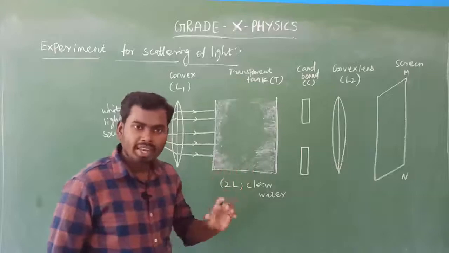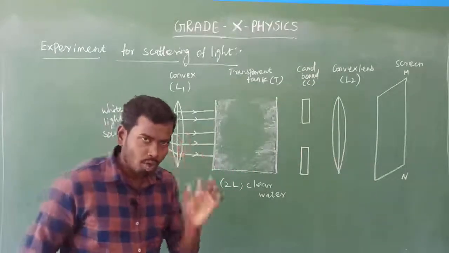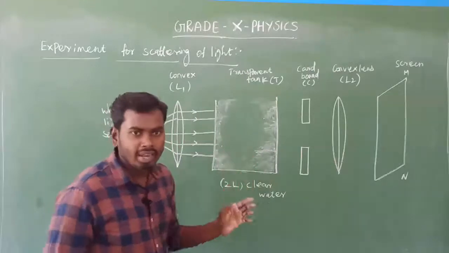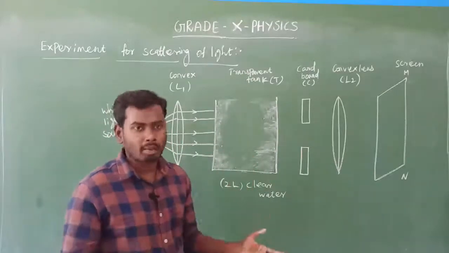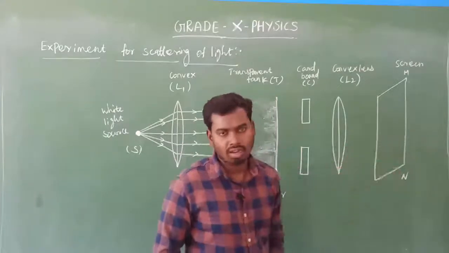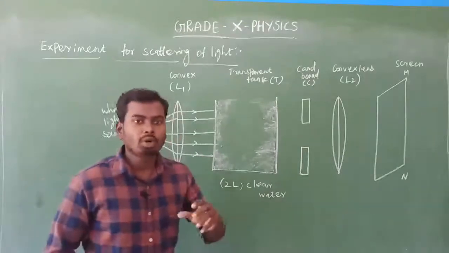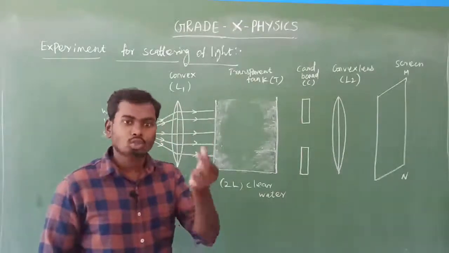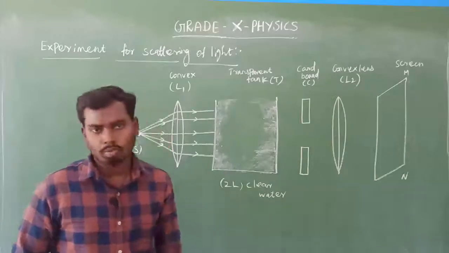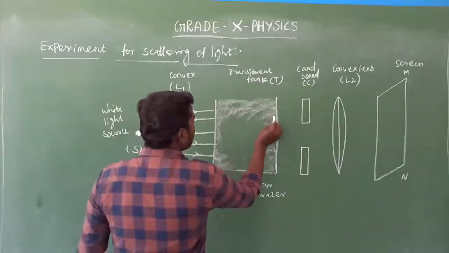So there will not be any scattering of light, because the water molecule size is very, very small. So there will not be any scattering of the visible spectrum, due to which there will not be any color formed on the screen. That's all. The water molecules are not able to scatter the light, because their size is too small. Next I am going to add a few chemicals.